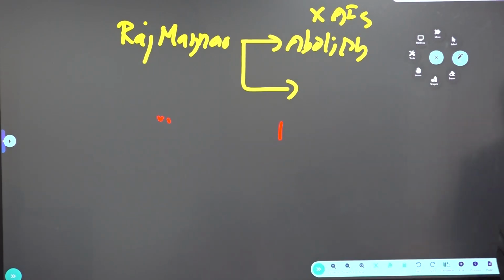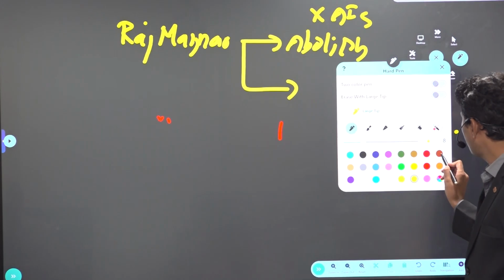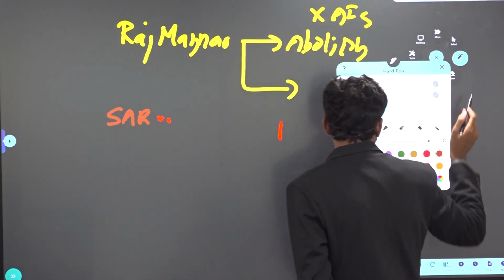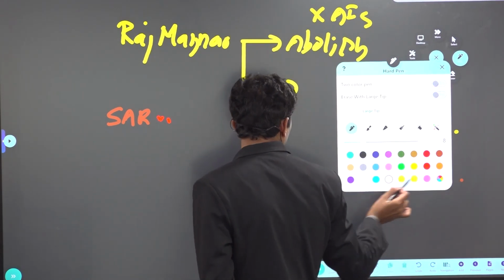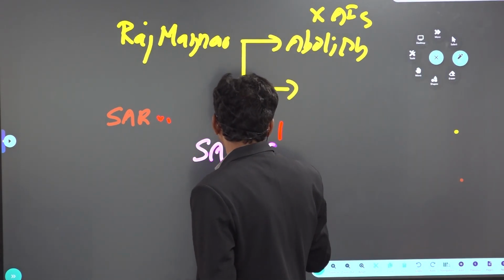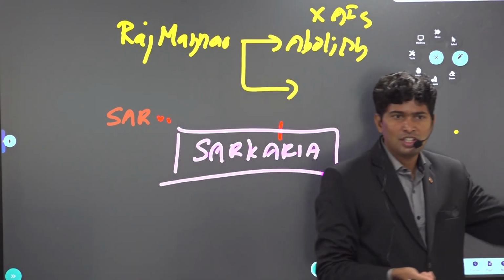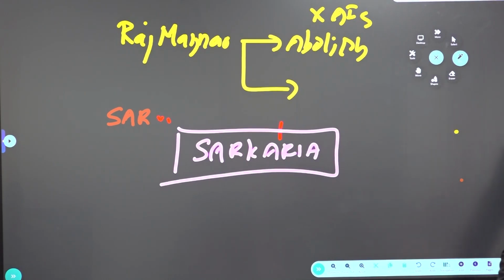Then the Sarkaria Commission. This was a previous prelims question. One of the popular recommendations of the Sarkaria Commission, a burning topic and current affairs also, is the 3-language formula. So what is the 3-language formula? As far as possible, promote mother tongue in primary education, and also promote Hindi along with English. Correct? So the Sarkaria Commission suggested promoting the 3-language formula, which is being questioned by Tamil Nadu.